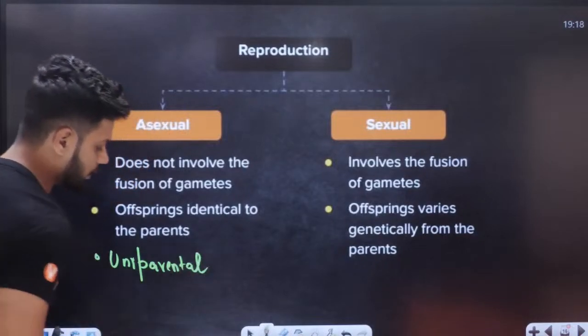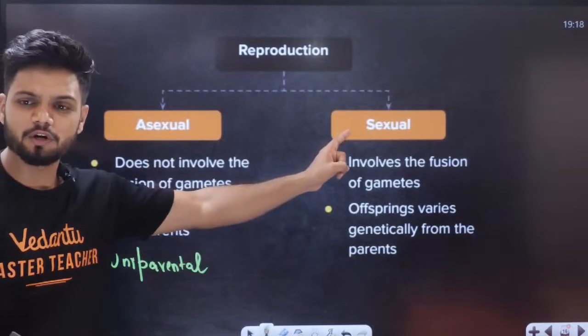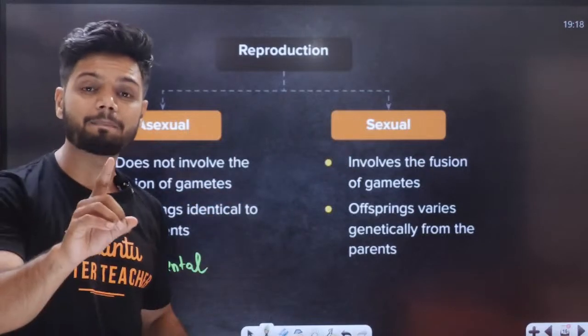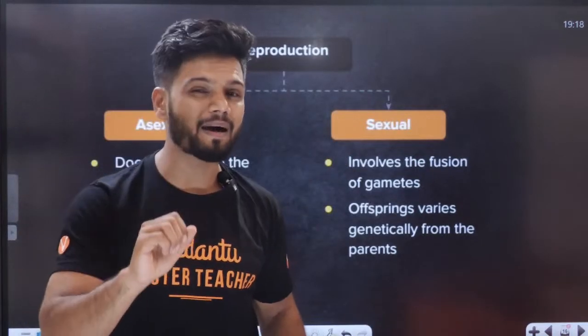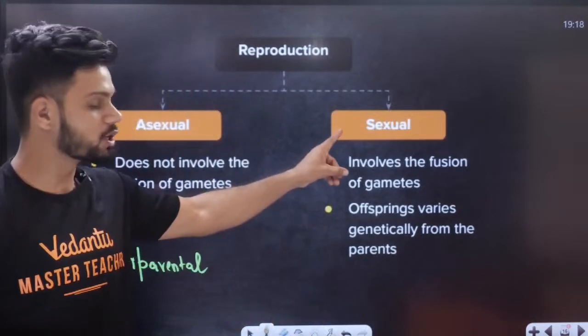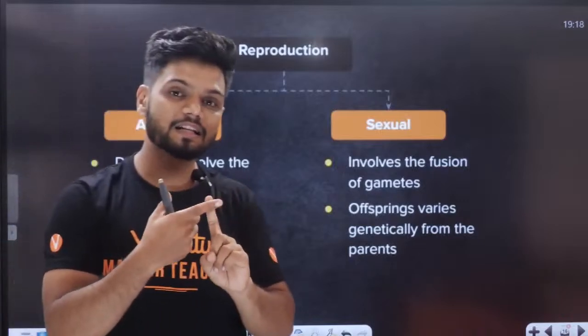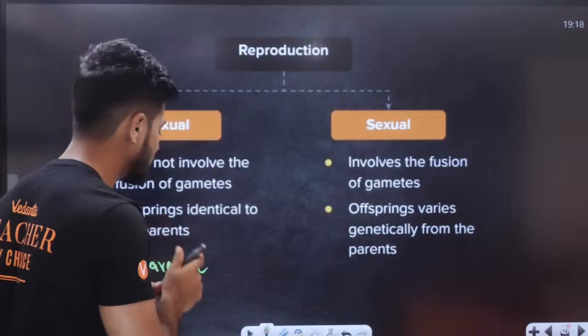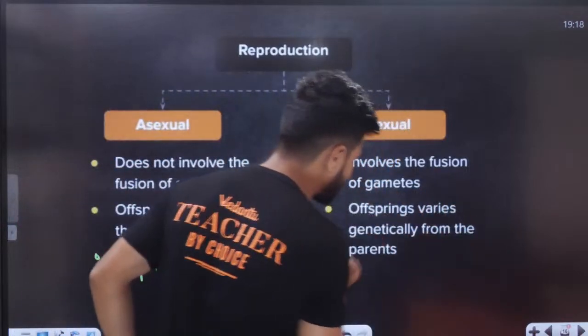Uniparental. Okay. Now, what about sexual reproduction, students? In the case of sexual reproduction, do you find uniparental or biparental? Tell me, students. In the case of sexual reproduction, do you find a single organism or both? Students, if you are my student, you should be able to tell right now.